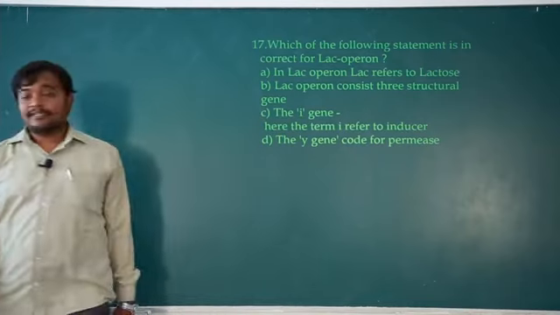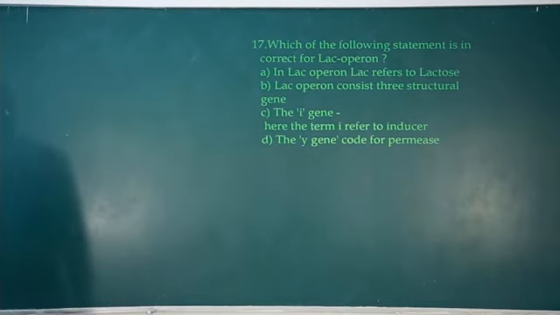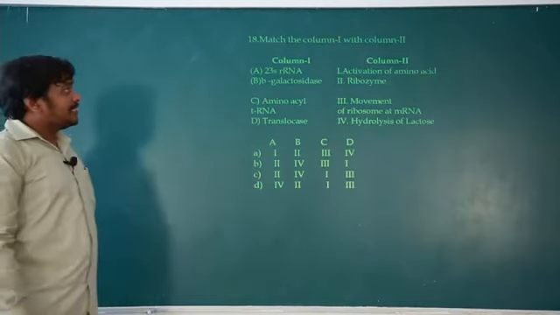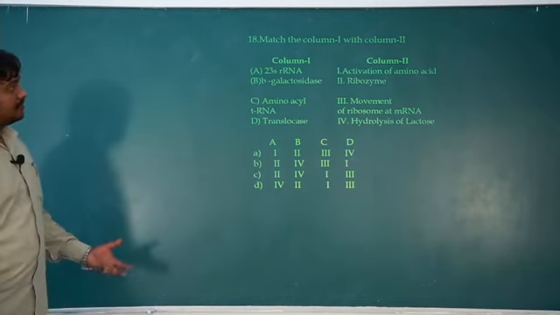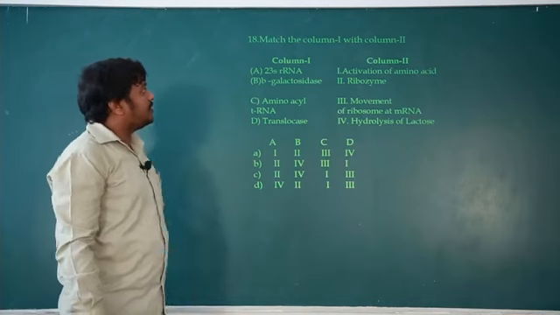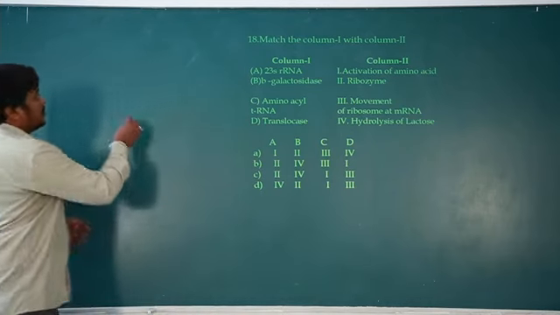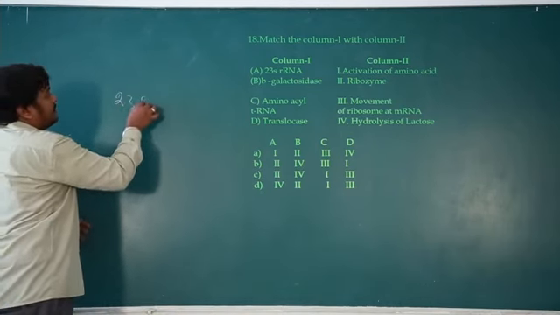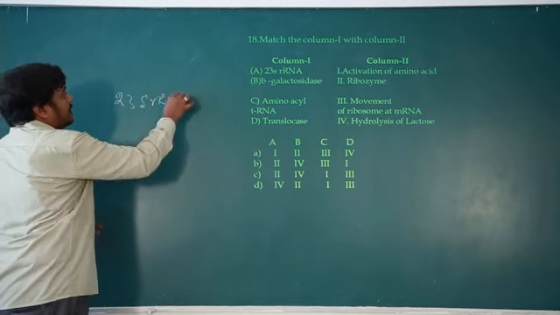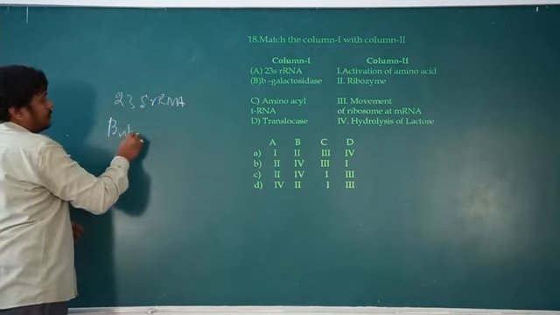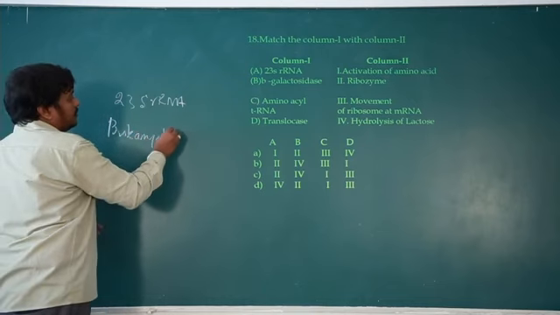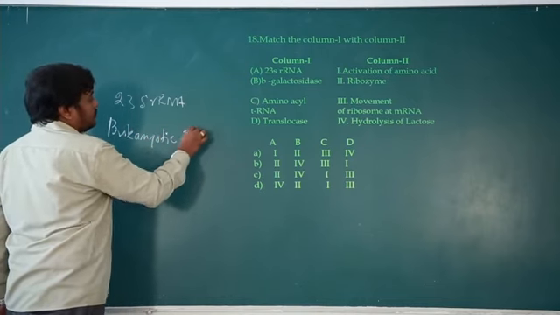Okay, let us move to the next question. Question number 18. Match column 1 with column 2. Column 1 has some options, then column 2. Let's match with that. 23S rRNA. So you remember 23S rRNA is a component of the prokaryotic ribosome.